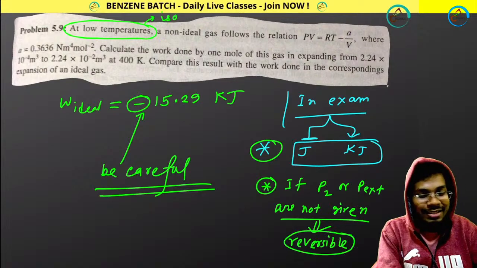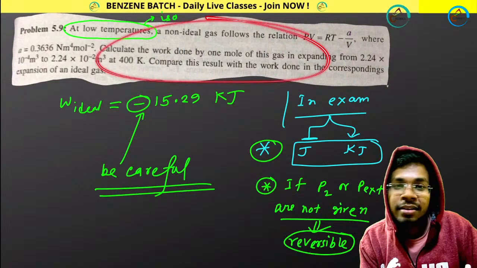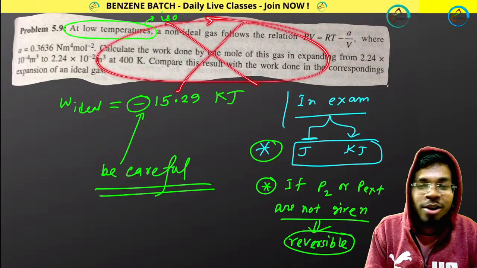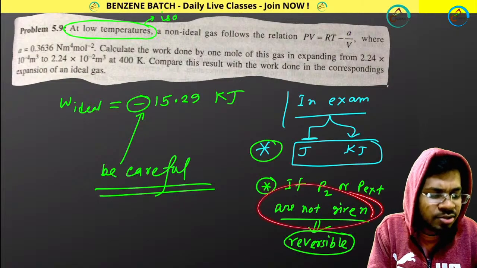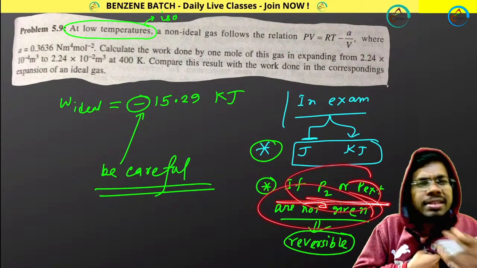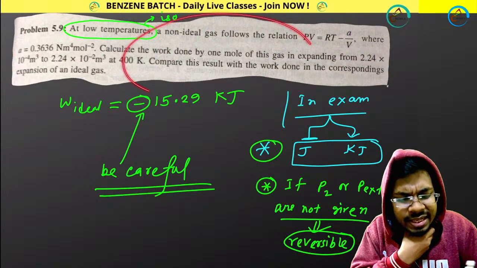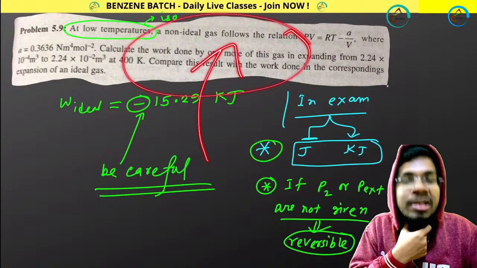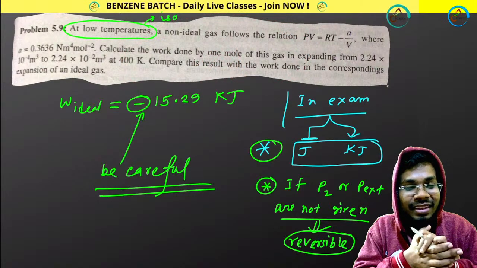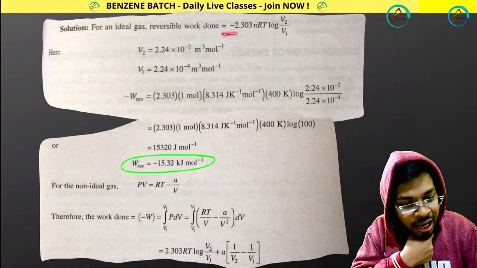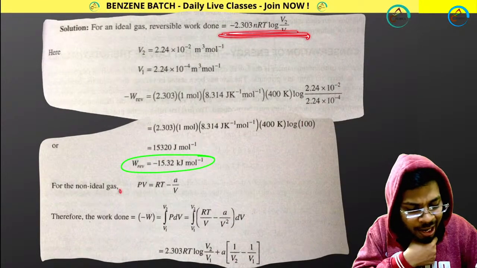Okay, so look at this. In this question, it is not given whether it is reversible or not, but you are considering reversible. Why? Because P external is not given or P2 is not given. So in this kind of question in the IIT JAM examination. Yes, Siddhant, all these are IIT JAM level questions. Okay, so look, that's why I am using this expression. Same I have to do in this case.